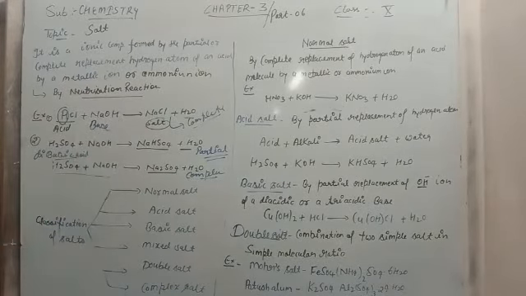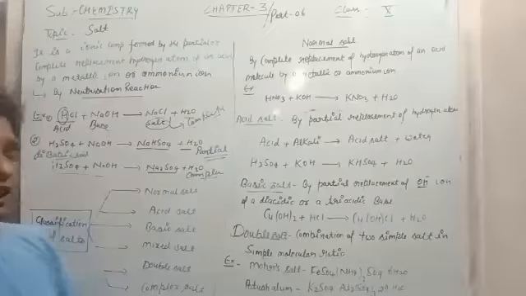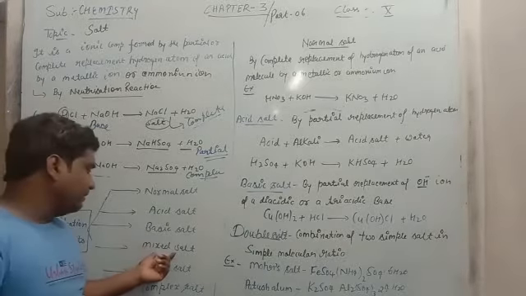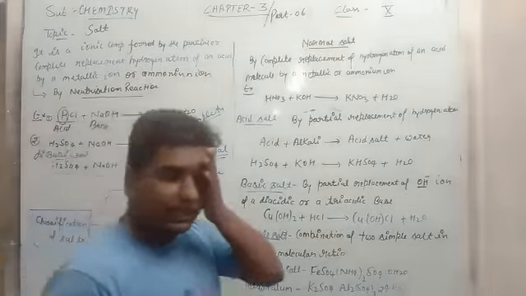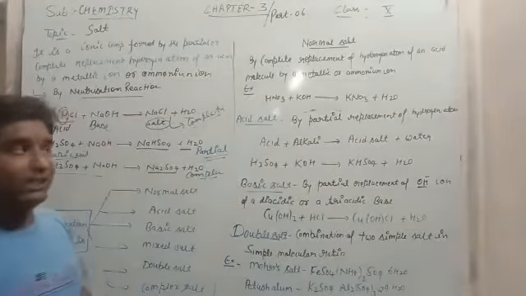Okay. So now the next topic is classification of the salt. There are various types of salt. First one, normal salt, second one, acidic salt, third one, basic salt, fourth one, mixed salt, fifth one, double salt, and the last one is the complex salt. And complex salt you can also say is the coordinate salt.